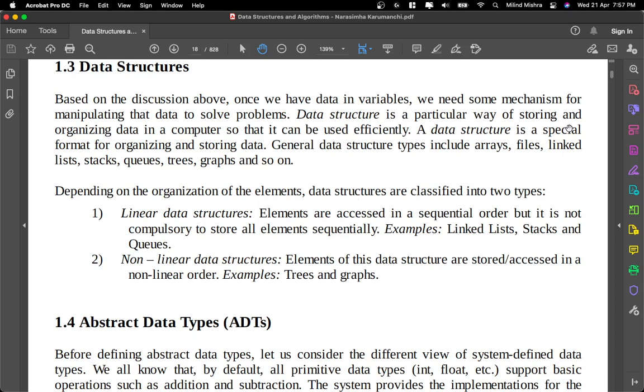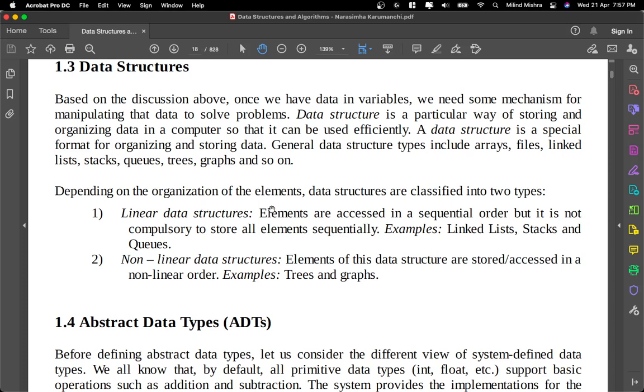So a data structure is a particular way of sorting and organizing data in a computer so that it can be used efficiently. A data structure is a special format for organizing and storing data. General data structures include arrays. So what do we know about arrays? As we have studied in our first year, it is a contiguous memory block of elements which are stored in contiguous memory blocks. Files, linked lists, we'll study about it. Stacks, queues, trees, graphs. There are infinite number of data structures. I mean, not infinite, but still a lot of it.